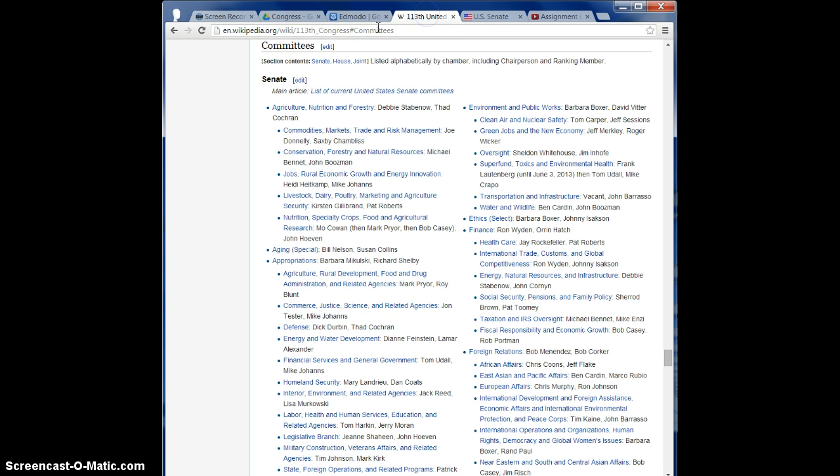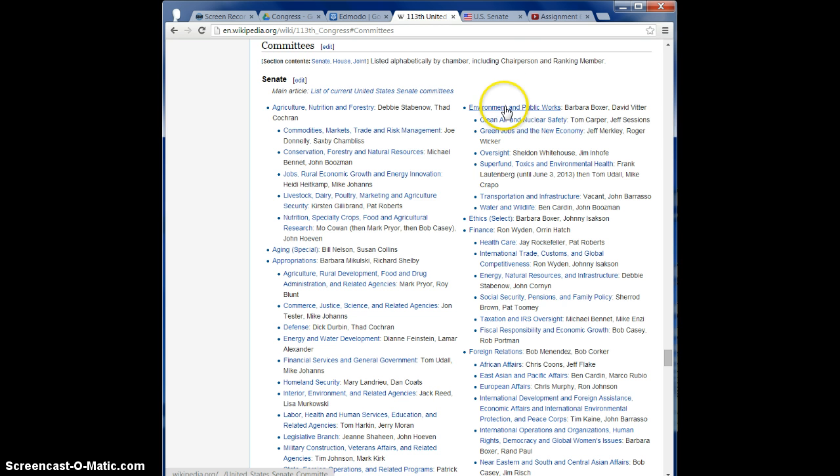So once again, on the 113th Congress Wikipedia page, there's a link at the top to committees, which will bring you down here. And it will list as well who are the committee members, so you'll get an idea. I see my senator, Barbara Boxer. They're under Environment and Public Works, and then it even lists the subcommittees as well.